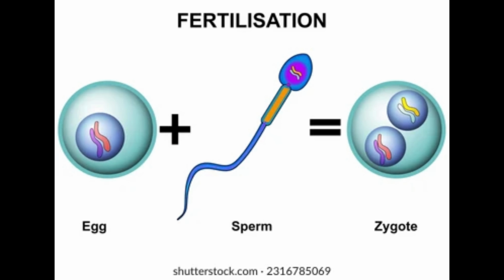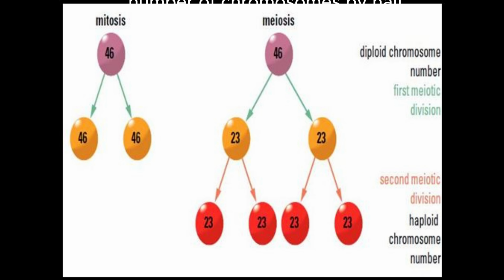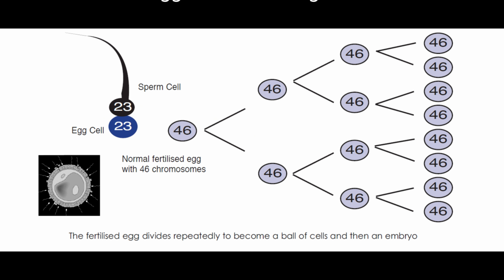Meiosis, on the other hand, only happens in special cells that produce gametes, like sperm and egg cells. The main goal of meiosis is to reduce the number of chromosomes by half, so that when sperm and egg combine during fertilization, the new cell has the correct number of chromosomes.